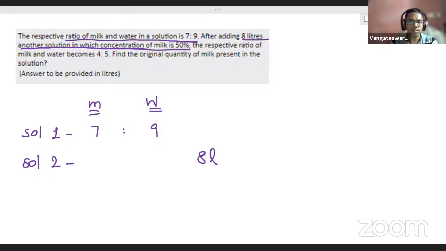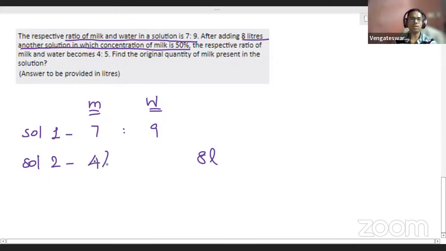Any others? See, what is 50%? 50% is just half, correct? That means half of that is milk and half is water. Okay, fine. 4 liters of milk and 4 liters of water. Got it? Understand?